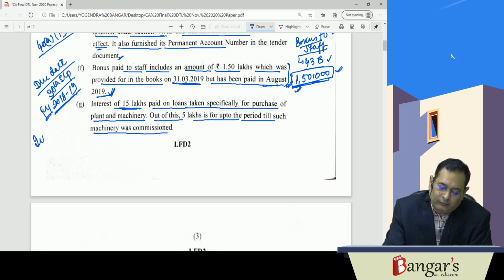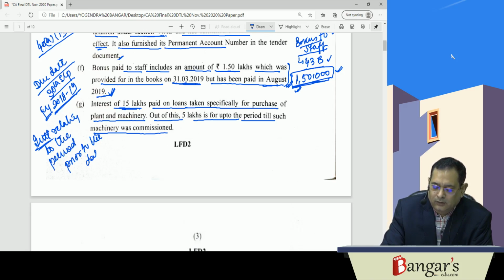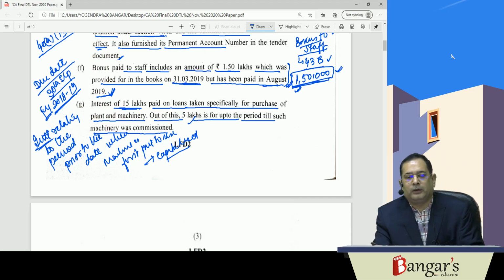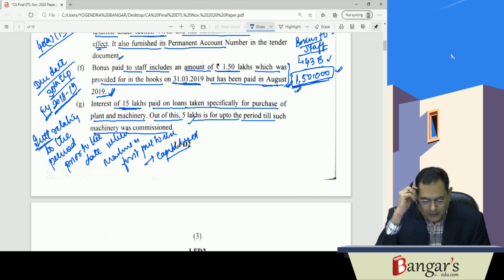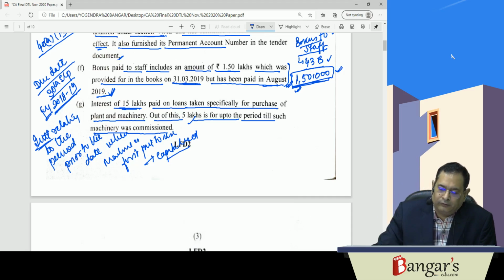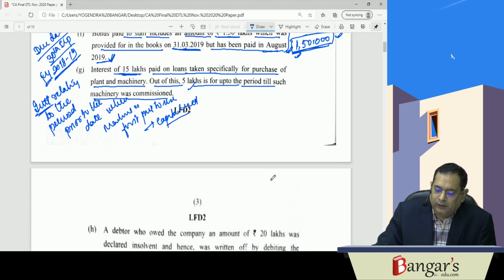So here, interest relating to the period prior to the date when the machine was put to use, that is what is capitalized in the cost. Hence, this has been wrongly debited, it will be added back. Then necessary depreciation would be provided in respect of the same also.